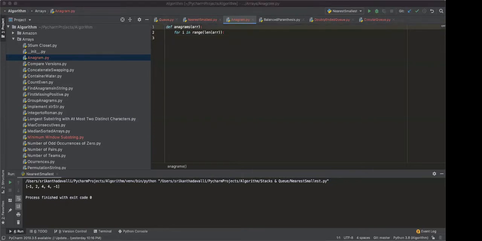I think there is a library in Python where we can directly do the counting. No, but why do we need to do the count here? We need the exact string, right? And not the count. If you look at my answer, I'm returning cat, act, and tca, not the count of things, right?